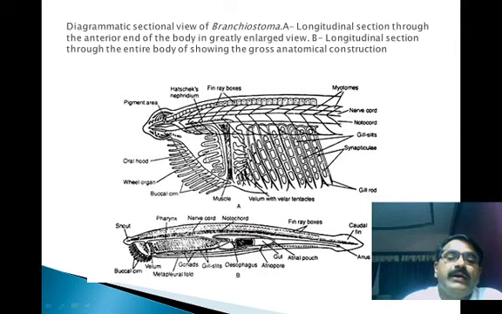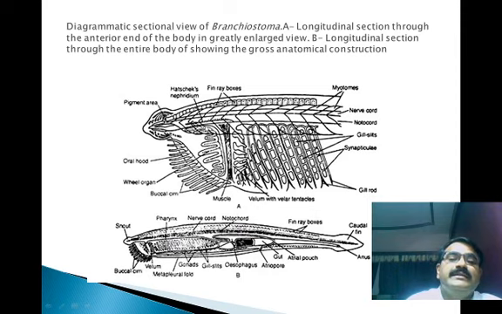The mouth opens into the buccal cavity, and in the buccal cavity there are the filter feeding organs.